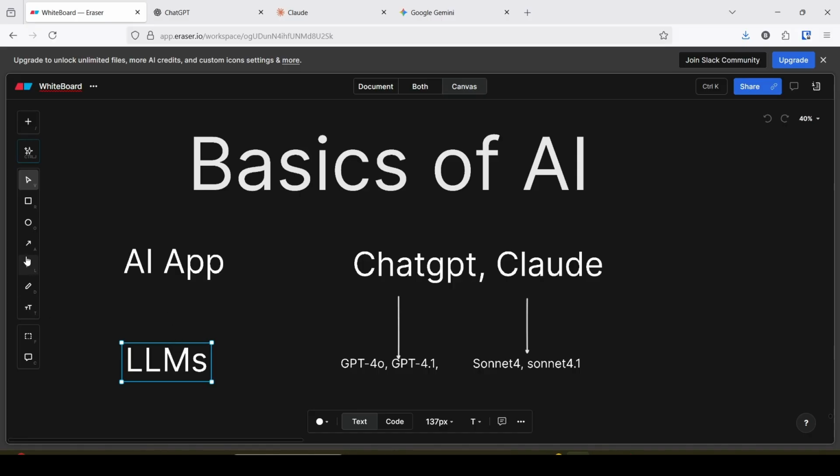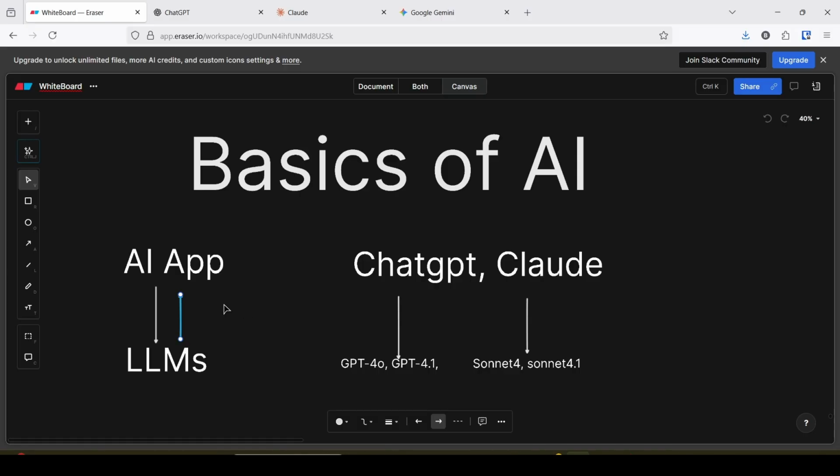Actually, if any user asks an AI application, for example ChatGPT or Claude, the query goes to the large language model, and the large language model generates a response according to your query.